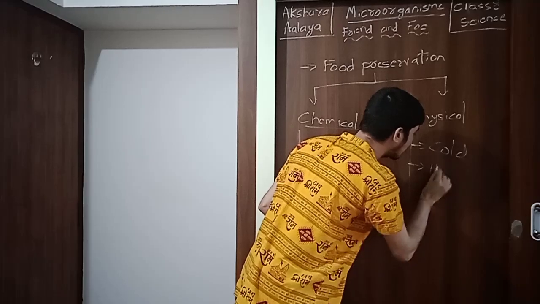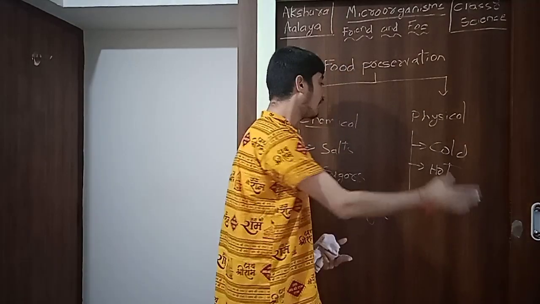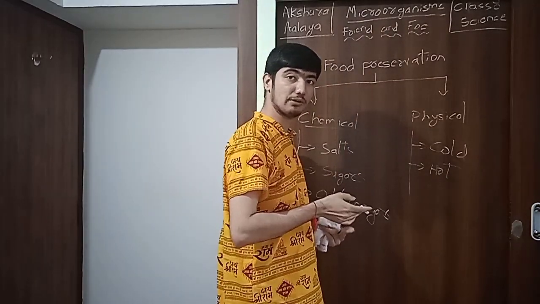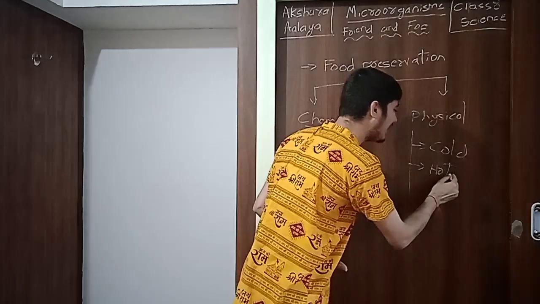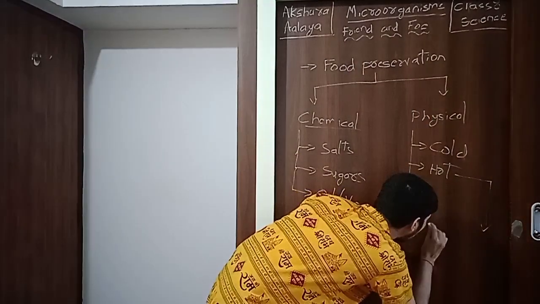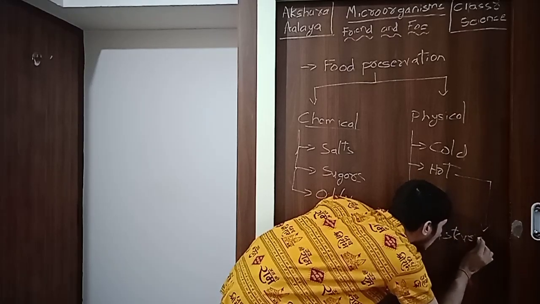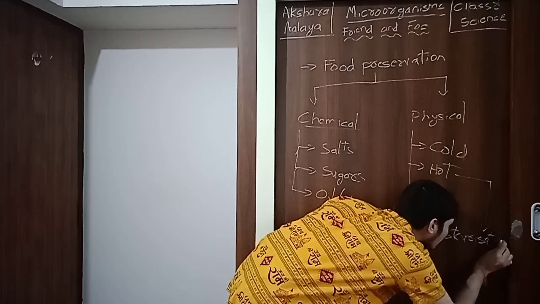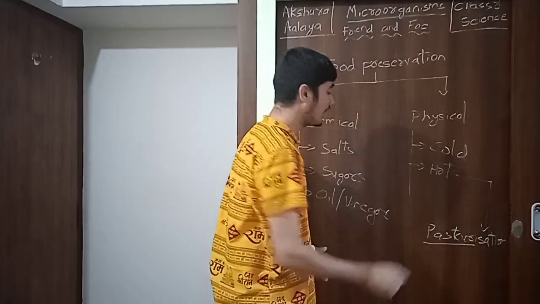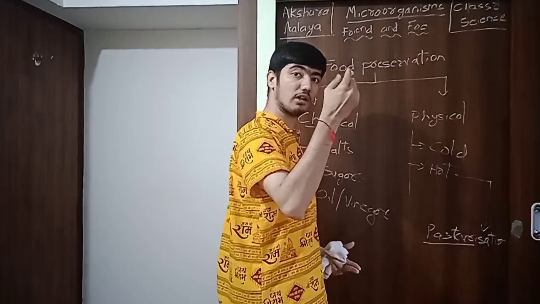In hot conditions, that is hot temperatures, boiling is also used. Boiling is used because when the temperature rises, the microorganisms start to die. A similar technique is called pasteurization. As the name suggests, it was a technique found by Louis Pasteur to preserve milk for a longer time.